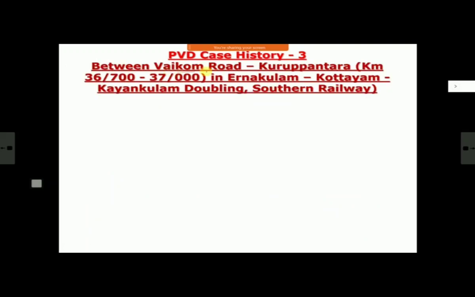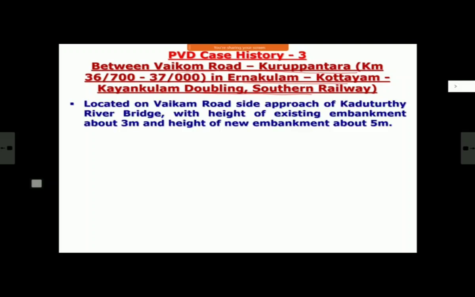This was between these two stations, Vaikam Road and Karukantara. It is in Trivandrum division. This is Chennai, and this was part of the Ernakulam, Kottayam, Kayamkulam doubling in Southern Railway. There were many bank failures here, not one. And we gave consultancy in two stages, one for 5 banks. This is one of them. Others were similar, so I have not put them here. Now here, how was the scene? I will explain to you.